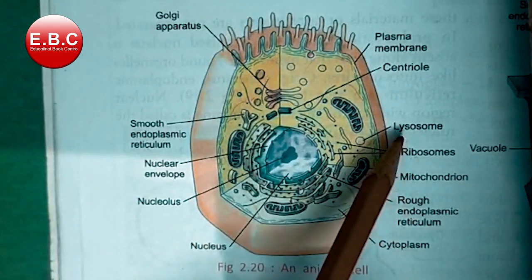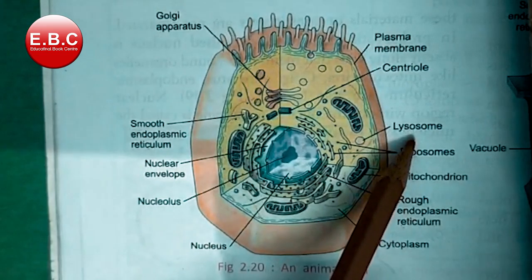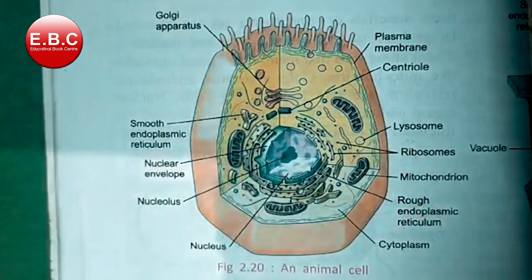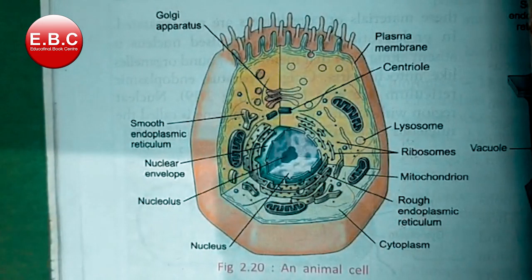They are also said to be the suicidal bags. And this is the nuclear envelope. These all are the parts of the cell which we call organelles.